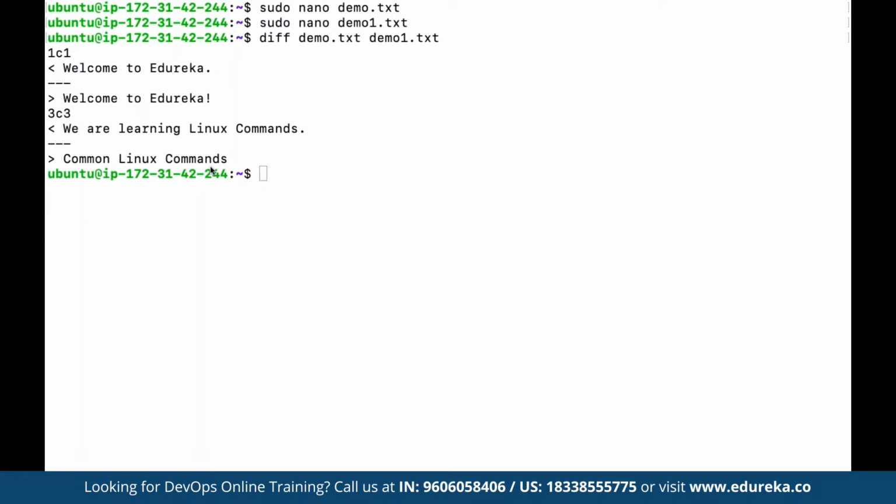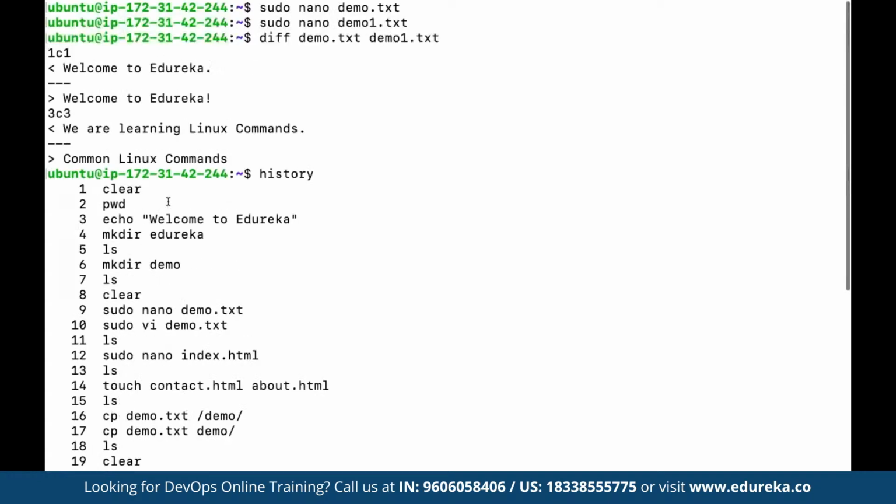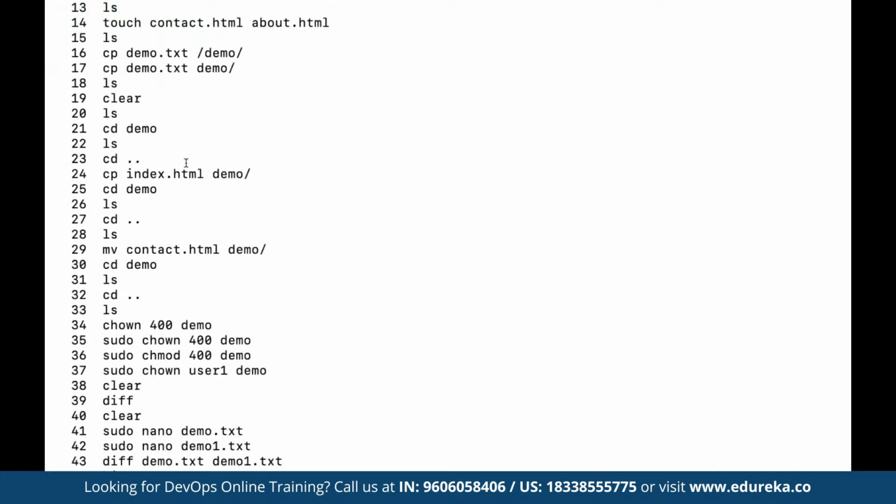And let's say if you want to see the history of all the commands that have been executed, here we can make use of a command such as history. So history simply, as you can see, shows that there have been 44 commands that we have executed so far. You can see the list of all the commands which have been executed, displayed to us.